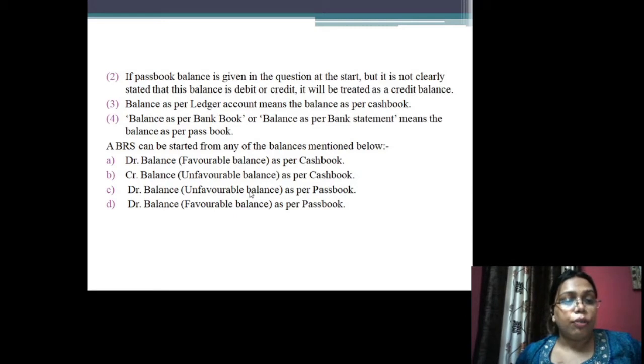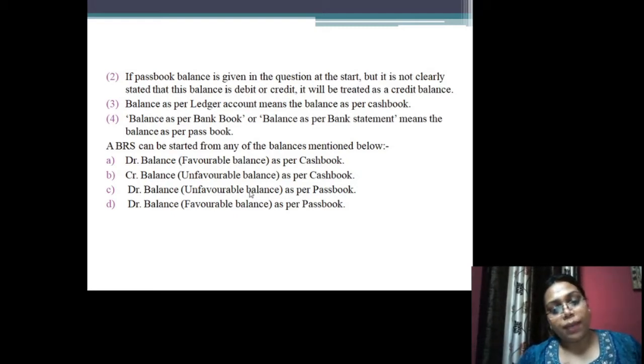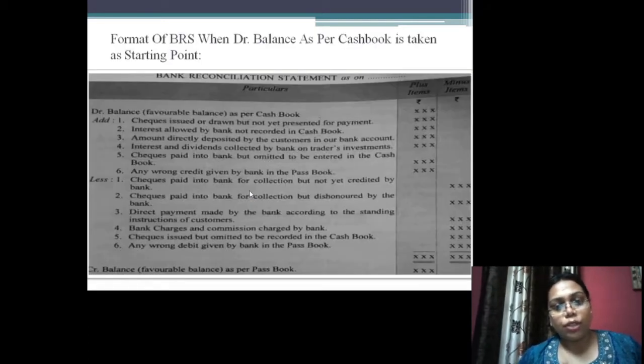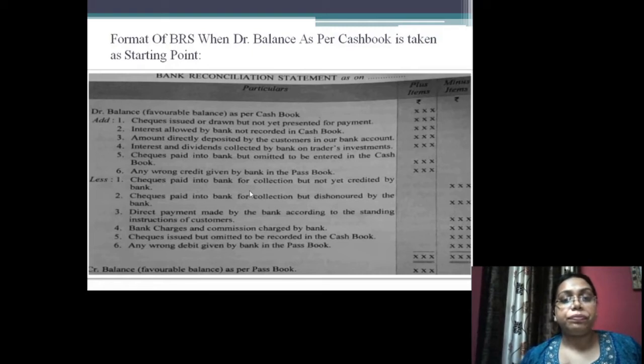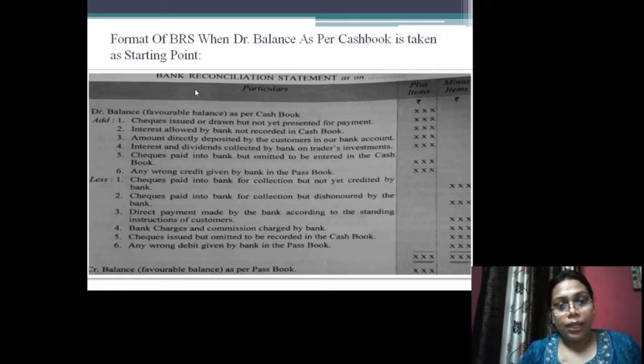We can start from debit balance as per cash book. We can start from credit balance as per cash book. We can start from debit balance as per passbook, or we can also start from credit balance as per passbook. So this is the format of BRS when we start from debit balance as per cash book. So this is the format you can see.